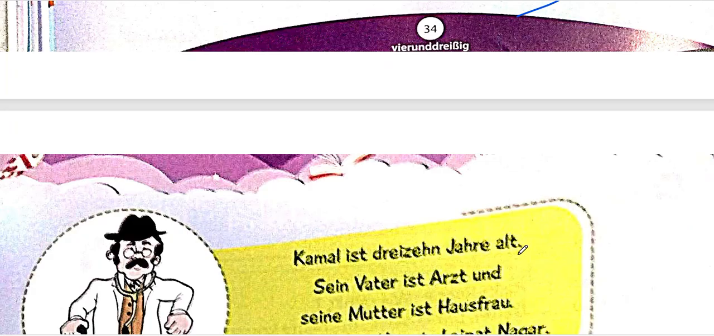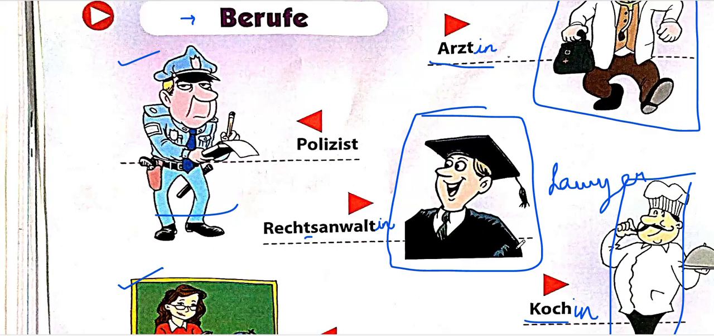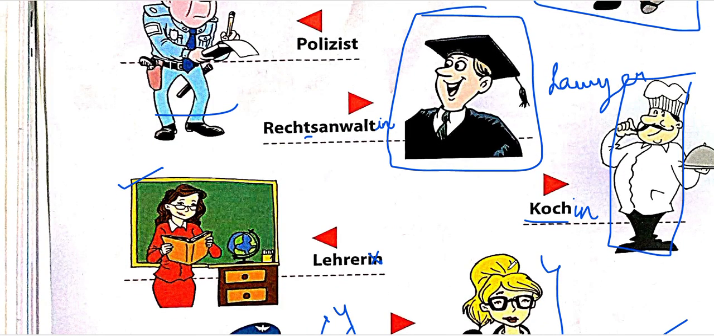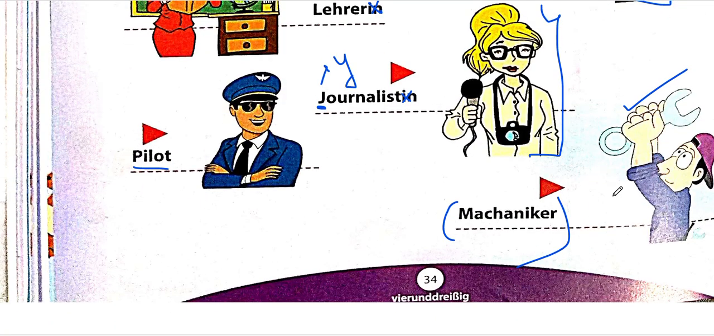Now we are moving to the next page. Now we know what these different professions are called. Doctor is Arzt, police is Polizist, Polizei we'll be using here, Rechtsanwalt is your lawyer, Koch is your cook, Lehrerin is your female teacher, Journalistin is your journalist, Pilot is pilot, Mechaniker is a mechanic.